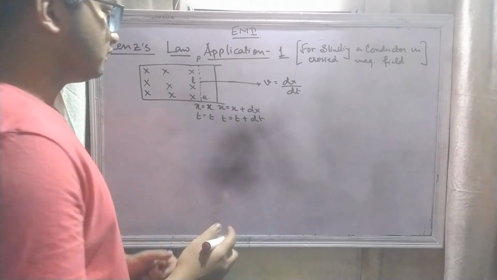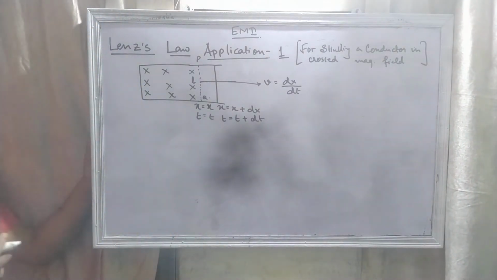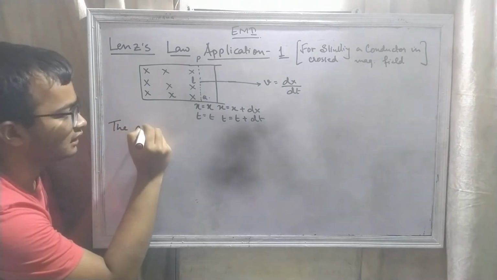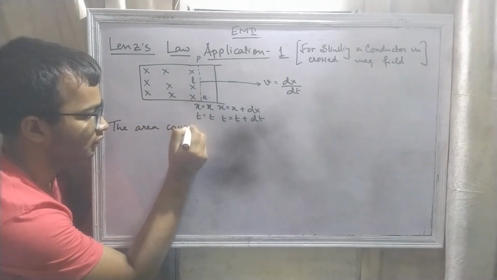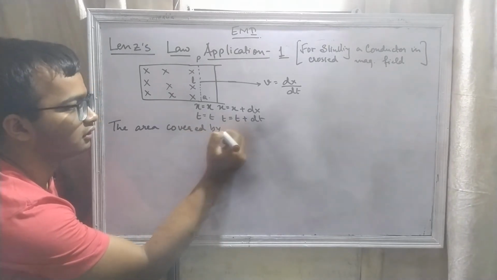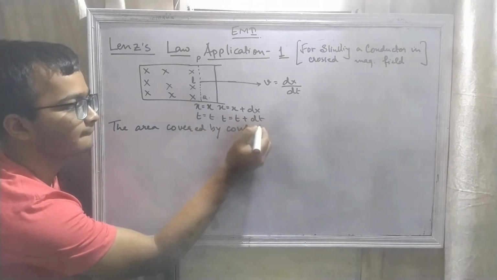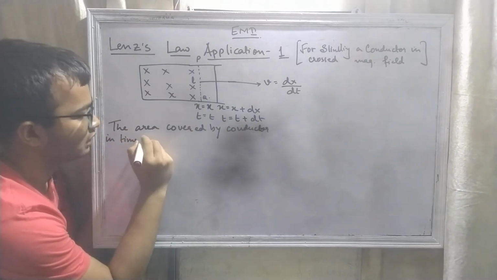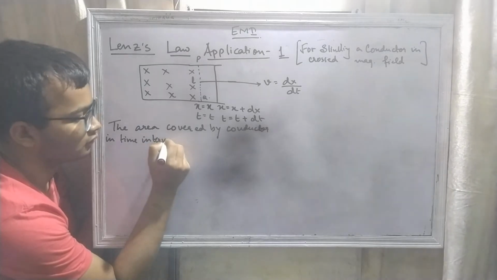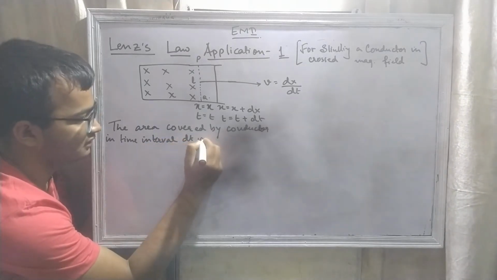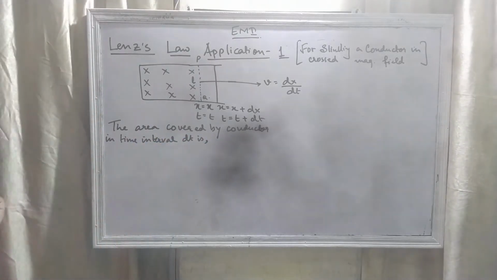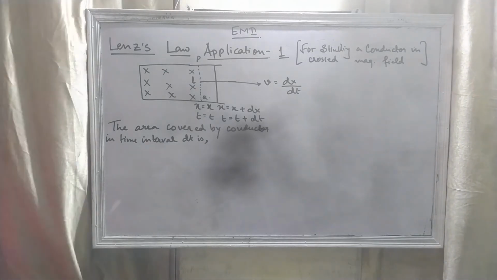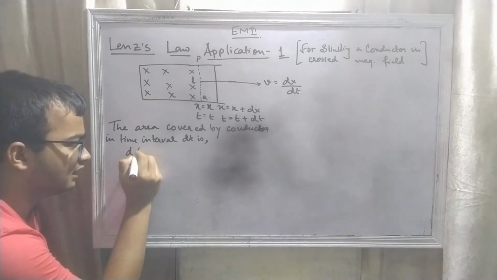Now the area covered by the conductor in time interval dt, I write it as dA.